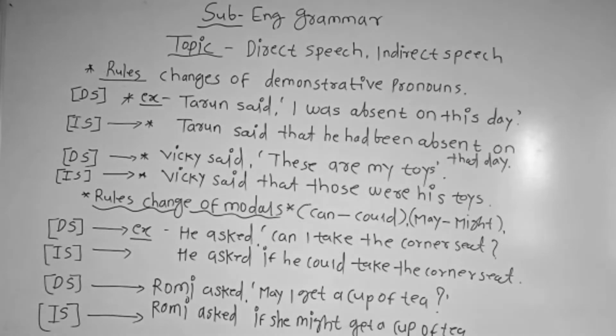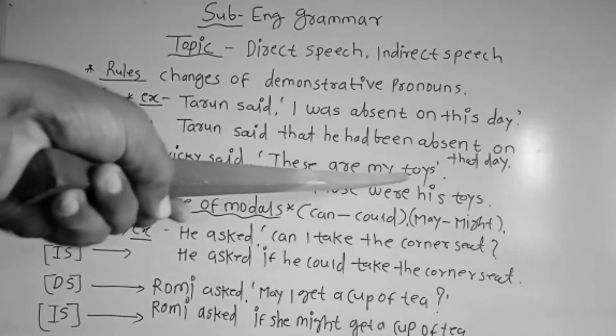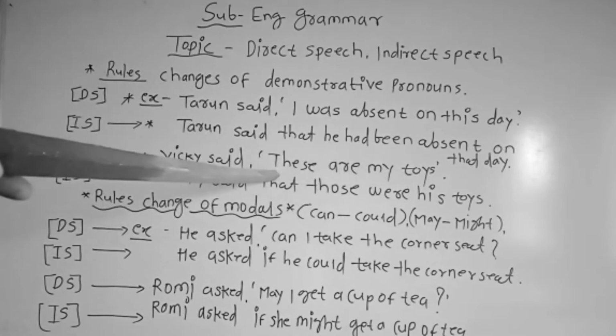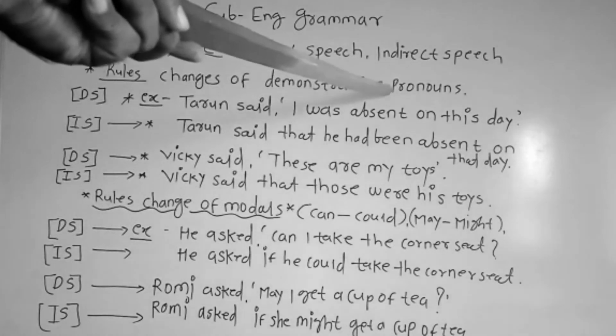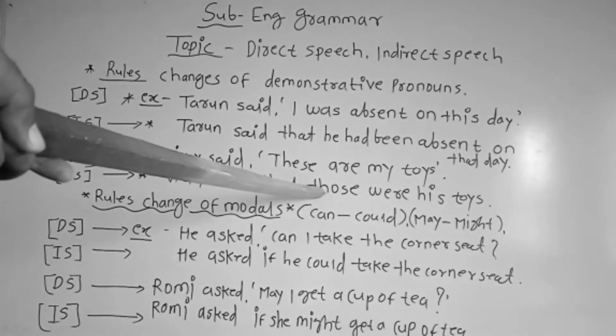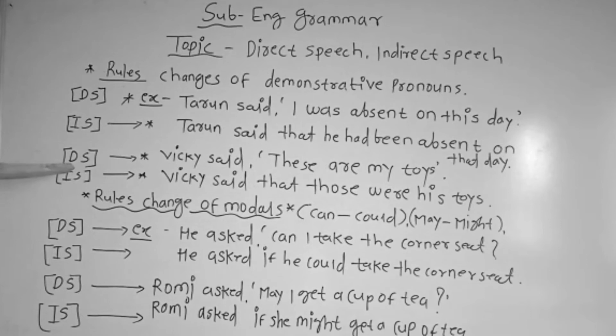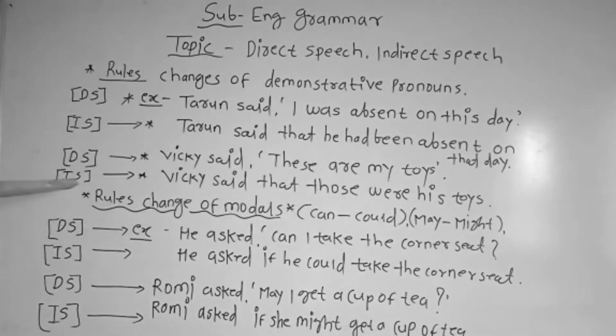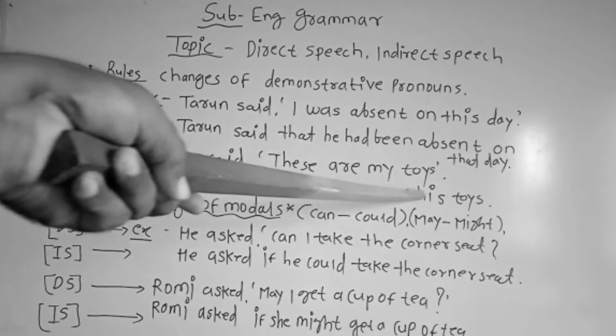Let me tell you an example. Here, Vicky said, "These are my toys." "These" is the demonstrative pronoun, isn't it? And it will change into "those" when converting direct to indirect. Here, the direct speech: Vicky said, "These are my toys," and the indirect speech, you can see: Vicky said that those were his toys.